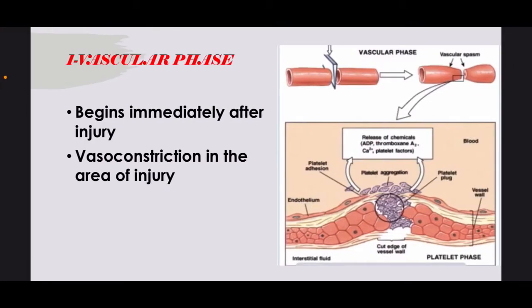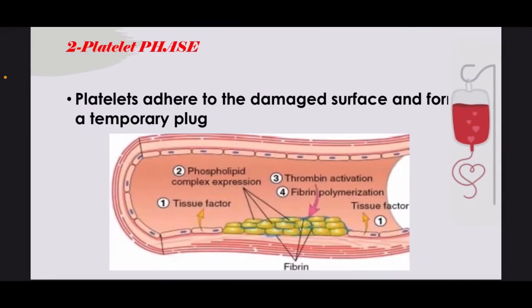The normal mechanism of hemostasis is a complicated process involving the vascular phase, platelet phase, and coagulation phase. The vascular phase begins immediately after surgery or injury and involves vasoconstriction in the area of injury by the endothelium, like we see in this diagram. In the platelet phase, platelets adhere to the damaged surface and form a temporary plug. It begins seconds after surgery, and the platelets and vessel walls become sticky.